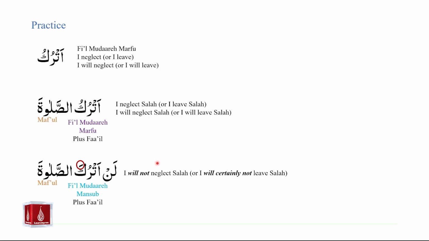We are noticing two things here. First of all, now we are only translating in the future tense, and that is because of the effect of lan. And secondly, we are adding strong negation. And the strong negation is also there because of an effect of lan. So we are not just saying, I will not leave salah, but we are saying, I will certainly not leave salah.